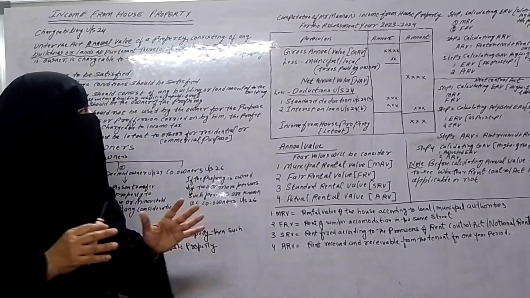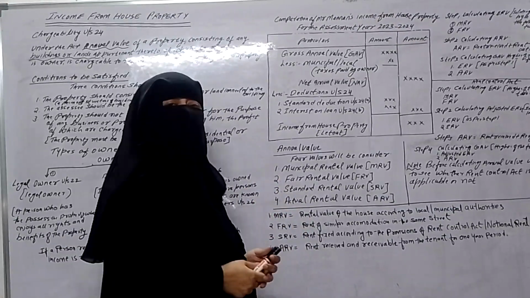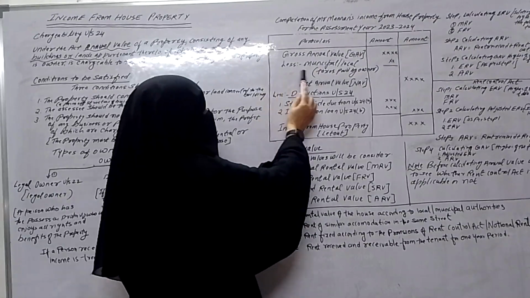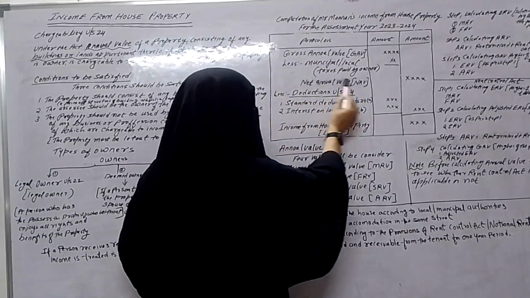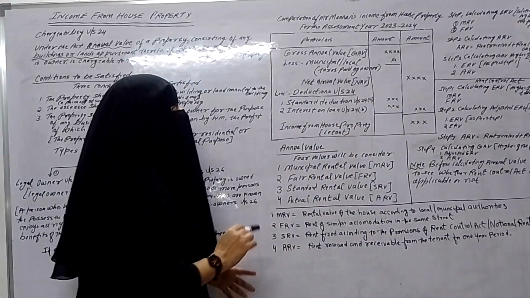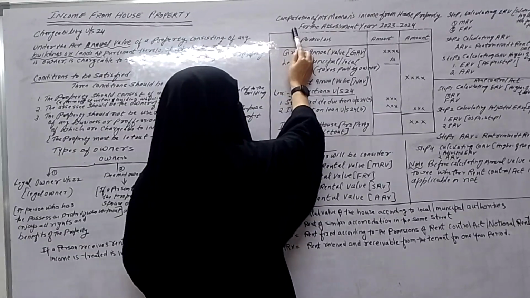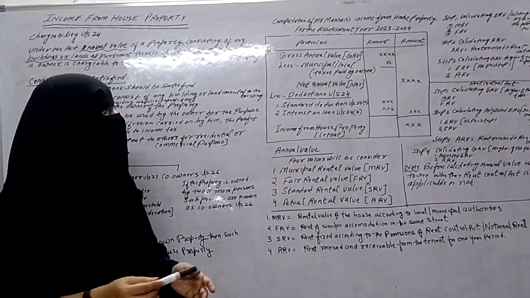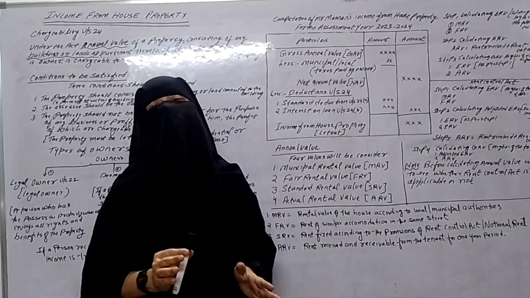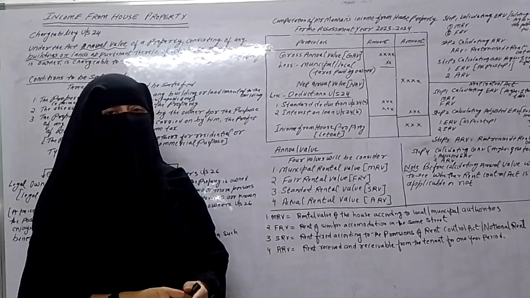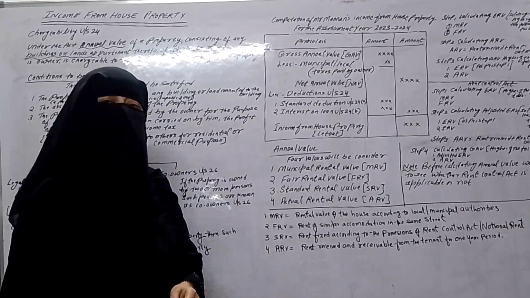Once we calculate the annual value, then we have to draw the format. The format of calculating income from house property is very simple. First you have to draw this pro forma: particulars, amount. First you write the heading. The heading must be in two lines. Heading is computation of Mr. Mannan's income from house property for the assessment year 2023-2024. Students, your assessment year is 2023-2024.